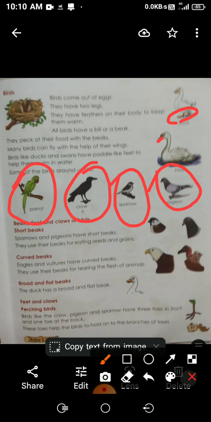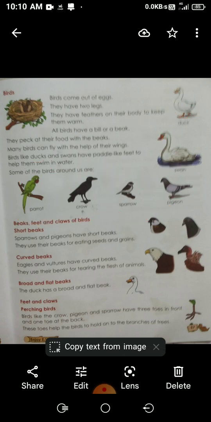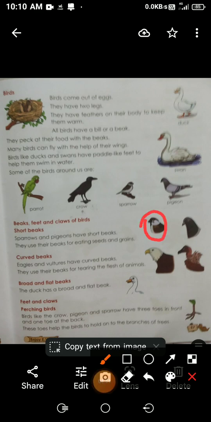Coming to the next, beaks, feet and claws of birds. Short beak. Some of the birds have short beaks, small beaks. Sparrows and pigeons have short beaks. Can you all see the beaks of sparrows? Look at this image. They have very small beaks, sparrow and pigeon. They use their beaks for eating seeds and grains.